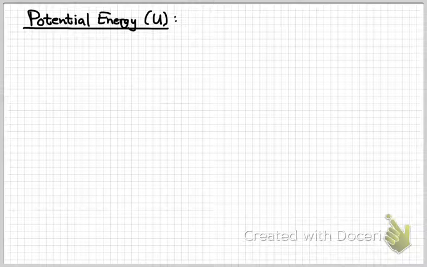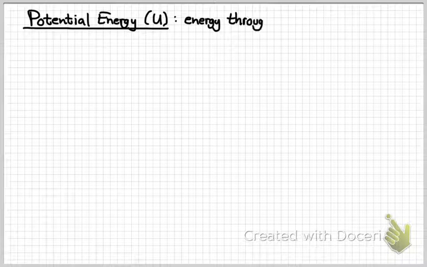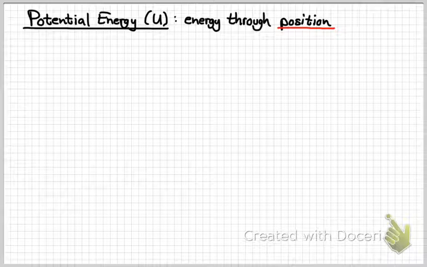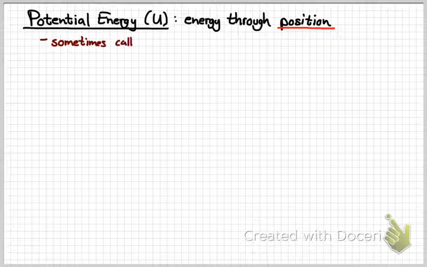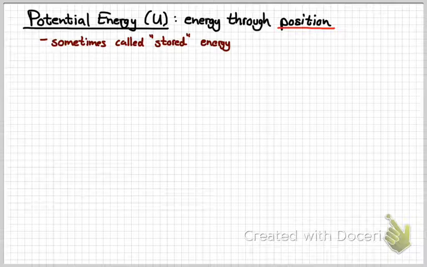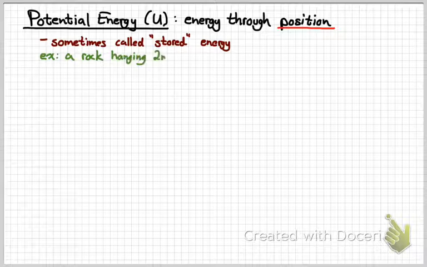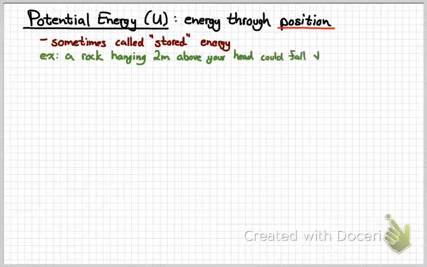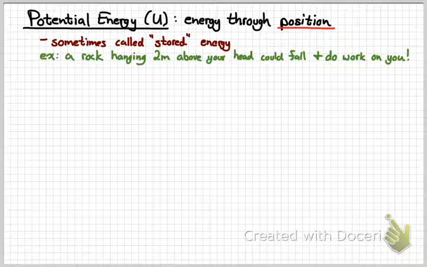Potential energy, which we're going to symbolize with a capital U, is energy through position. And there's several different ways that you could have energy through position. Sometimes potential energy is referred to as stored energy, because you can put something in a certain position and have it stay there, and you can keep it there for a long time, so it has energy for a long time. So a good example, say you have a rock hanging above your head. That rock could fall, hit you in the head, and it would do work on your head, knock your glasses off or your hat, possibly even worse. So the rock has energy. It has energy through position because it's hanging above your head.